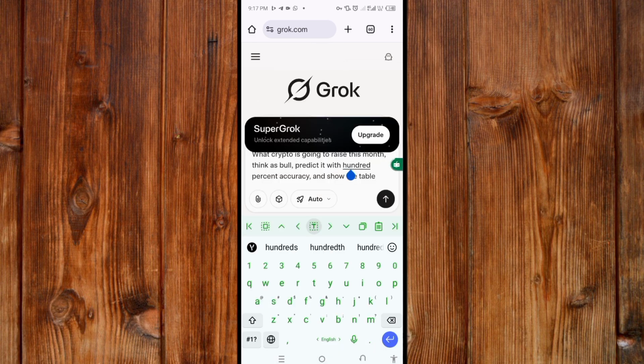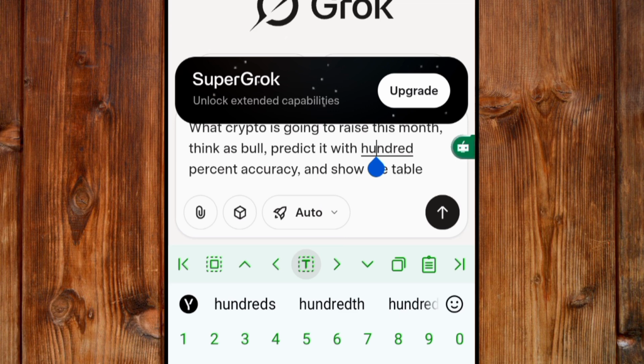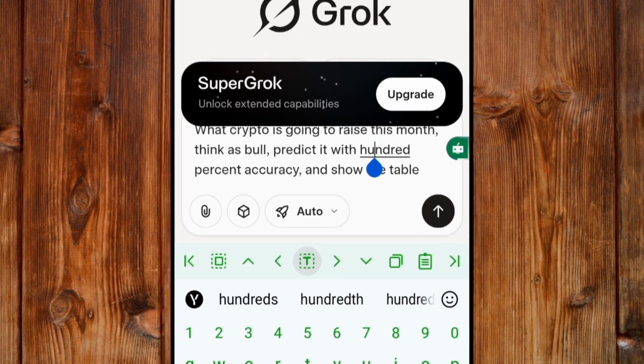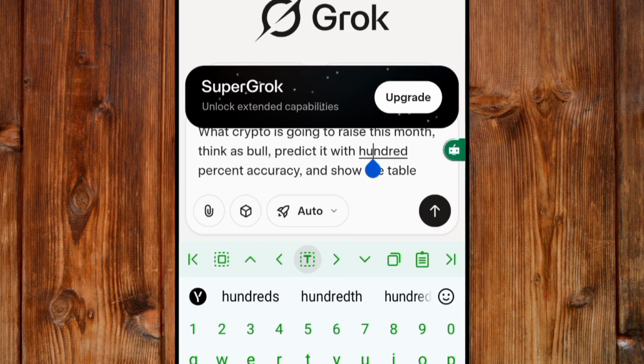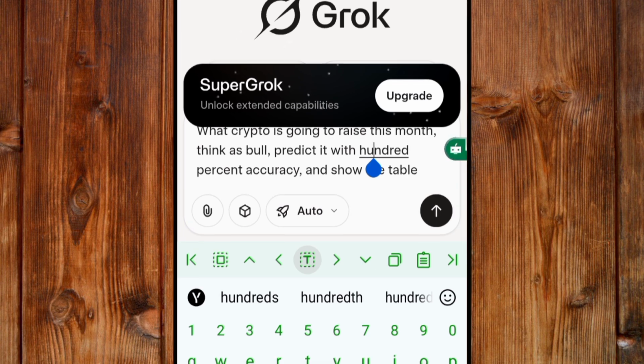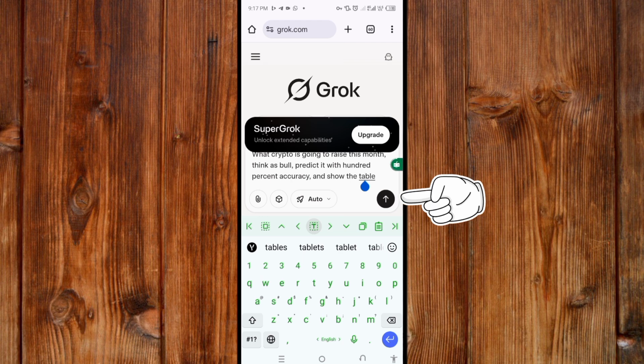Now here is what I type. What crypto is going to rise this month? Think as a bull, predict it with 100% accuracy, and show tables. You can see here. Now what you do is to click on the send icon here and then wait for it.